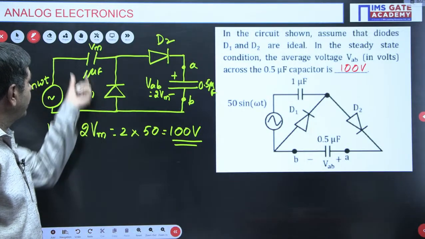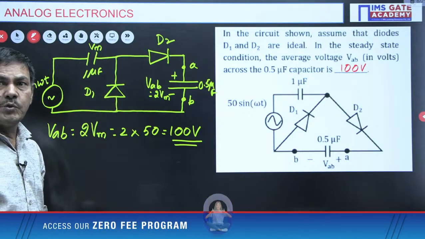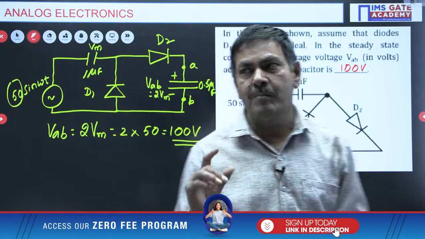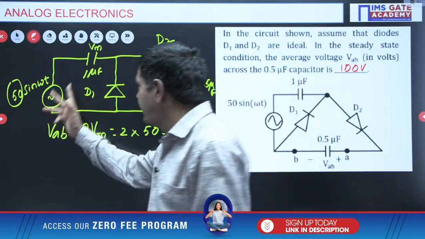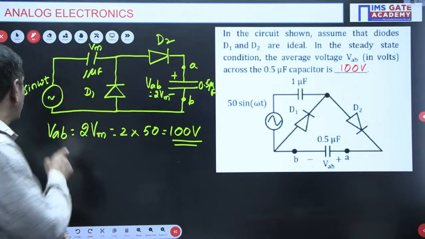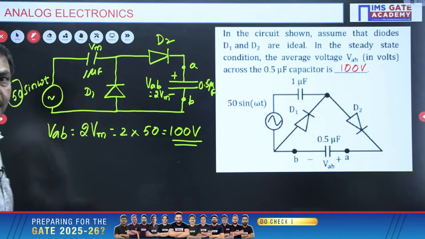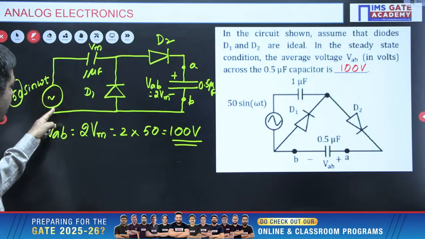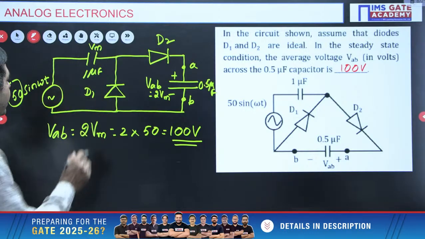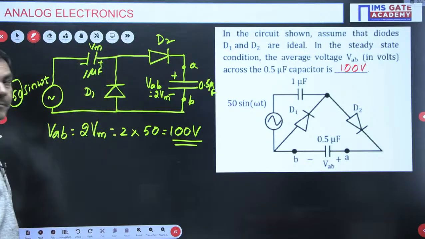When will this diode be on? Initially, you need to give an input of a negative pulse only. The first diode must be forward biased, so you must give a negative pulse. If you give the negative pulse, what is going to happen? This diode is on, forward biased. Then it can develop minus here, and this polarity you will get, plus and minus.